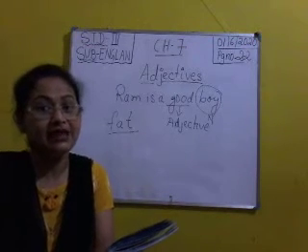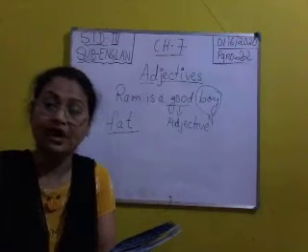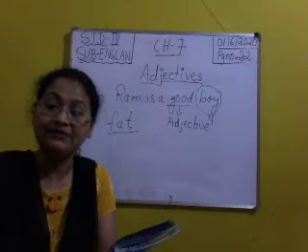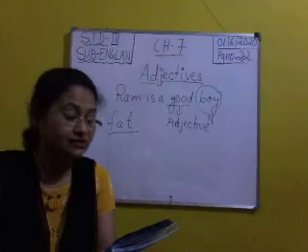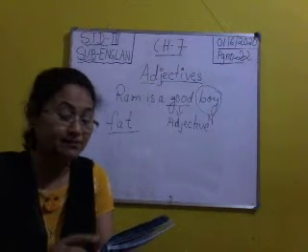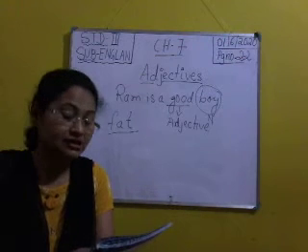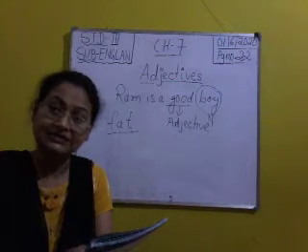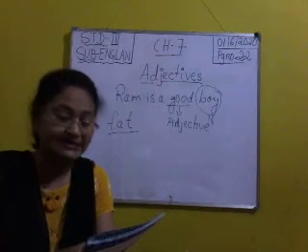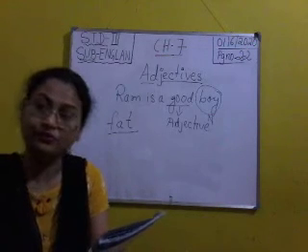Now here we are describing Ali Baba. Ali Baba was a poor man. How is Ali Baba? Poor. Describing Ali Baba, so here poor will be the adjective. It is describing man, isn't it? Ali Baba was a poor man. So you will circle the adjective with red color pencil and the noun that it is qualifying with blue or green.